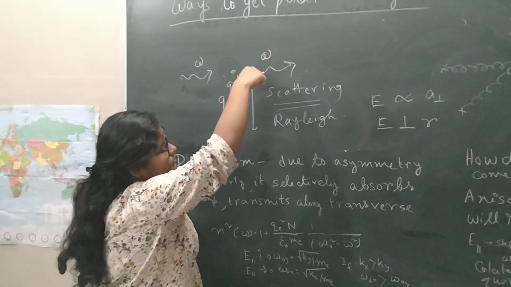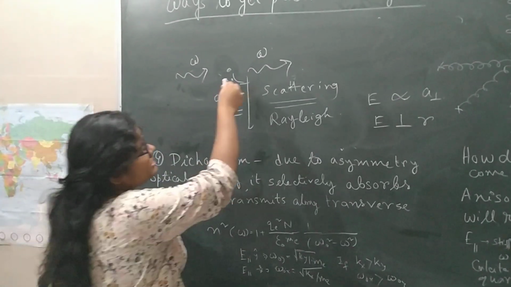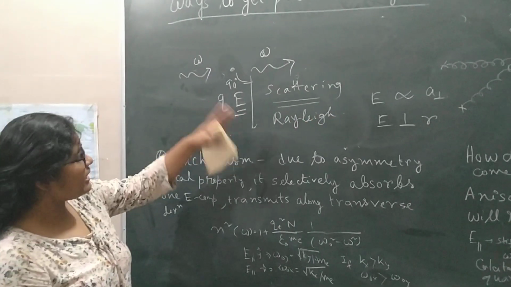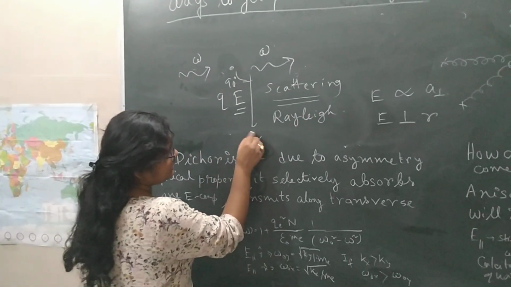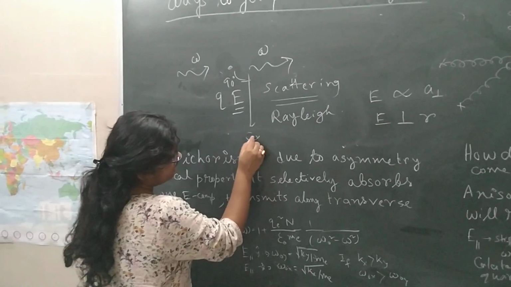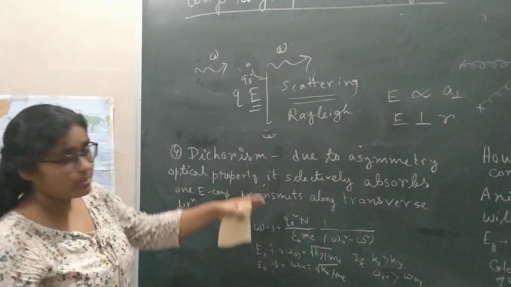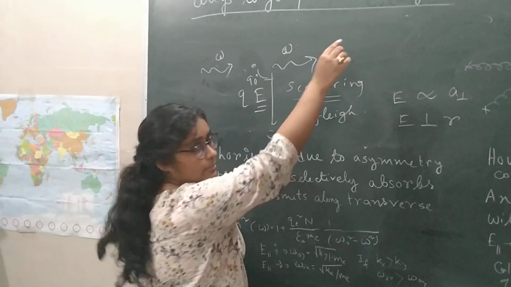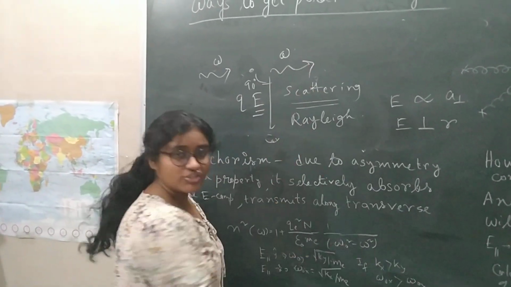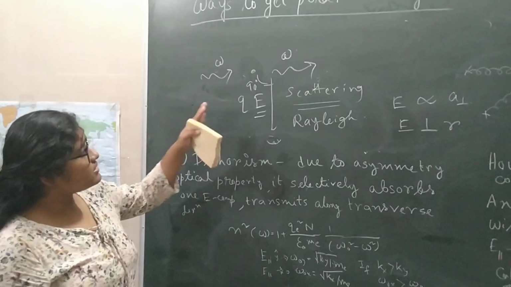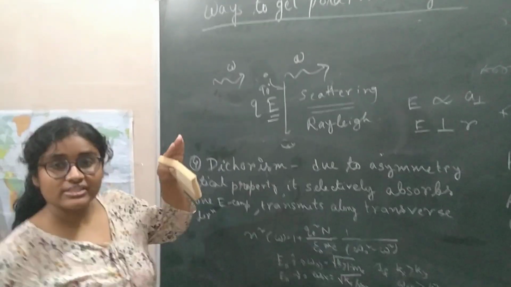But if you are seeing the scattered light not at 90 degrees but in another direction, suppose you are here, then at 90 degrees you will get fully polarized light, but at certain other angles you will get partially polarized light. So this is the polarization due to scattering.